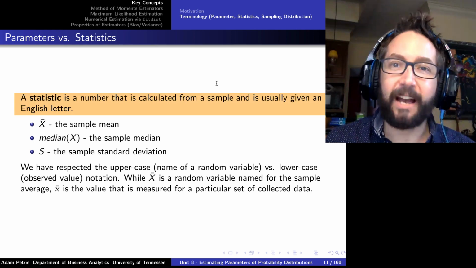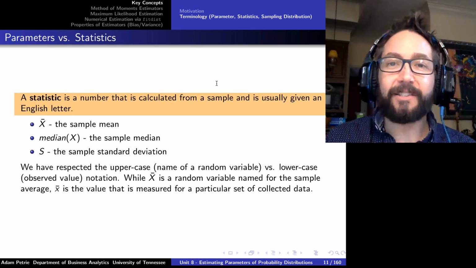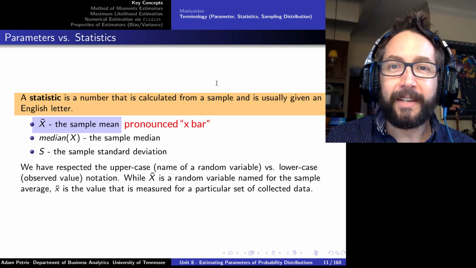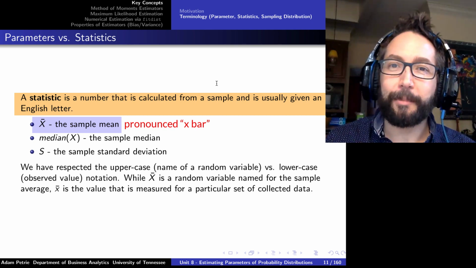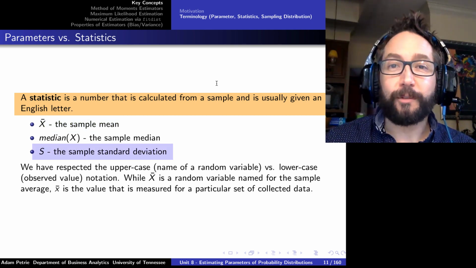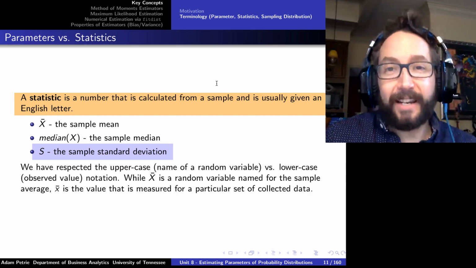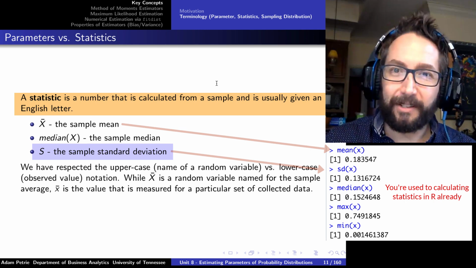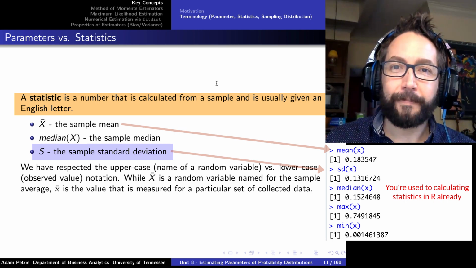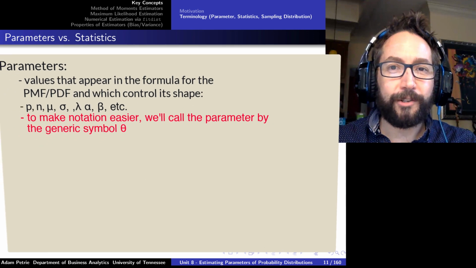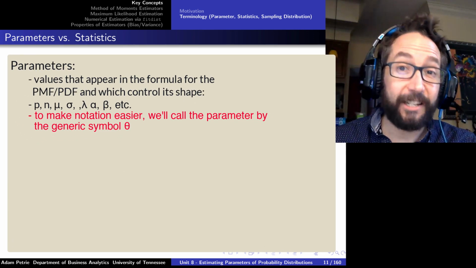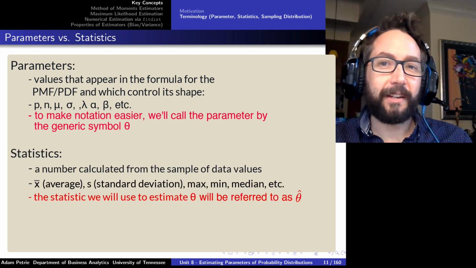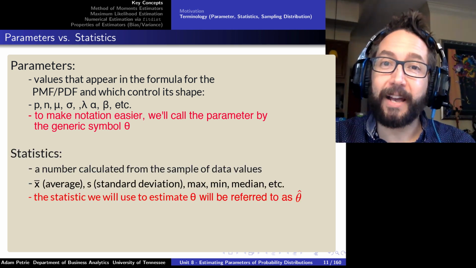So any number that I calculate from the data is a statistic. The sample average, which I universally abbreviate with x bar, is a statistic because it's calculated from the sample values. The sample standard deviation, which is usually abbreviated with an S, is a statistic because it's calculated from the sample values themselves. The median of the sample, the max of the sample, etc. So we have parameters, which are values associated with probability distributions that dictate the shape of that distribution. And then we have statistics, quantities that I measure from sample values.